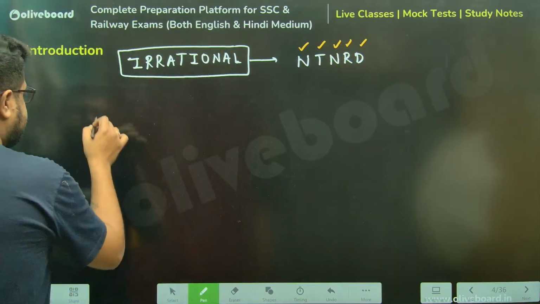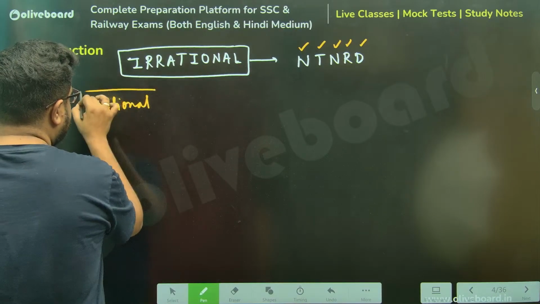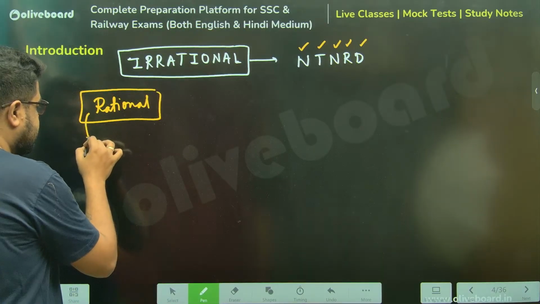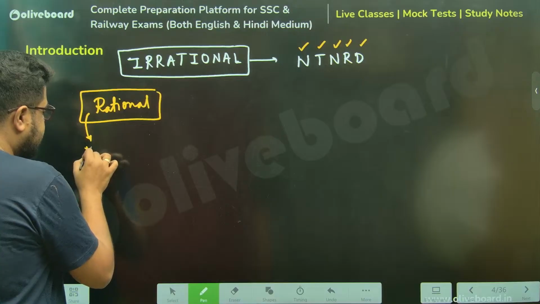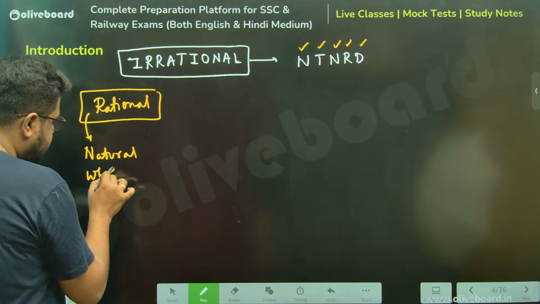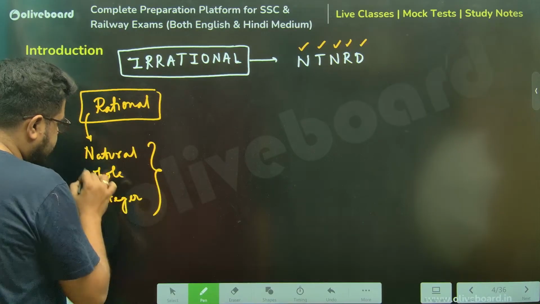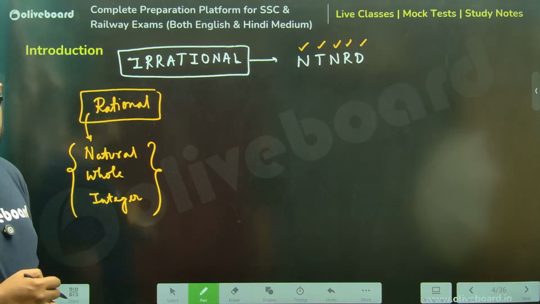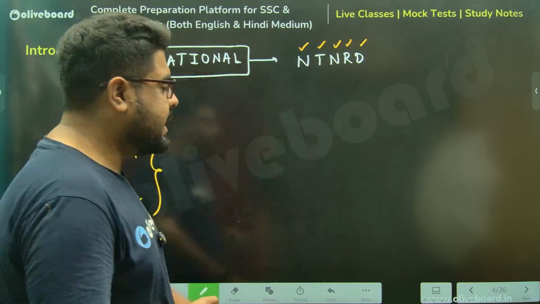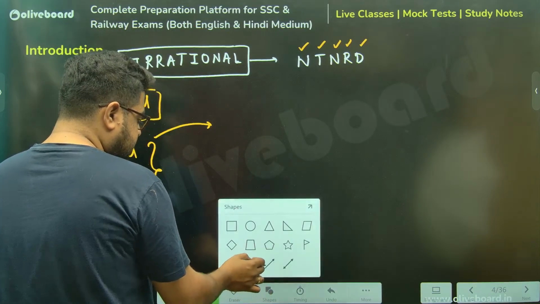Now, sir, coming back to rationals. Under rational numbers, we need to remember a few sets of numbers, predominantly three. What are those three? Natural numbers, then the whole numbers, then the integer set. Please understand, all three come under rational, meaning they come under real numbers. They will ask you questions like that as well.